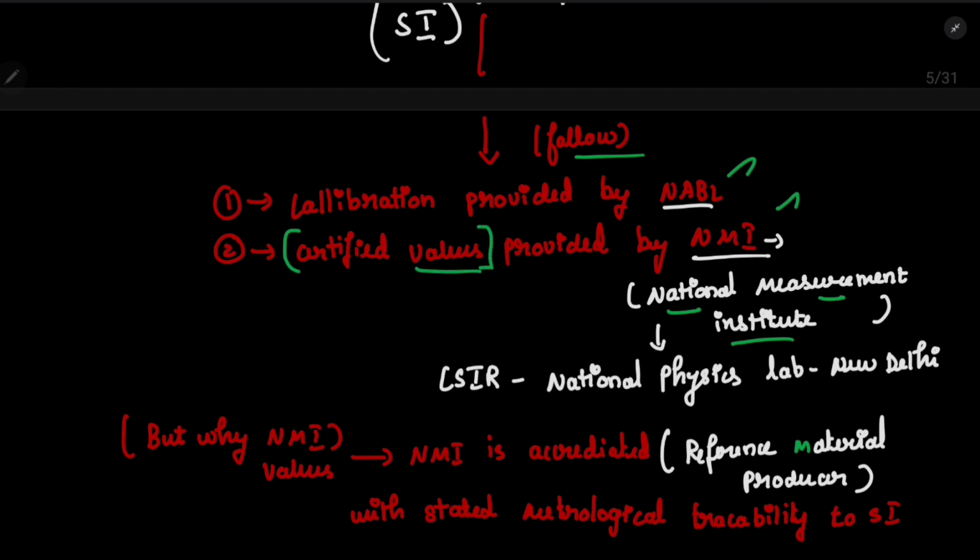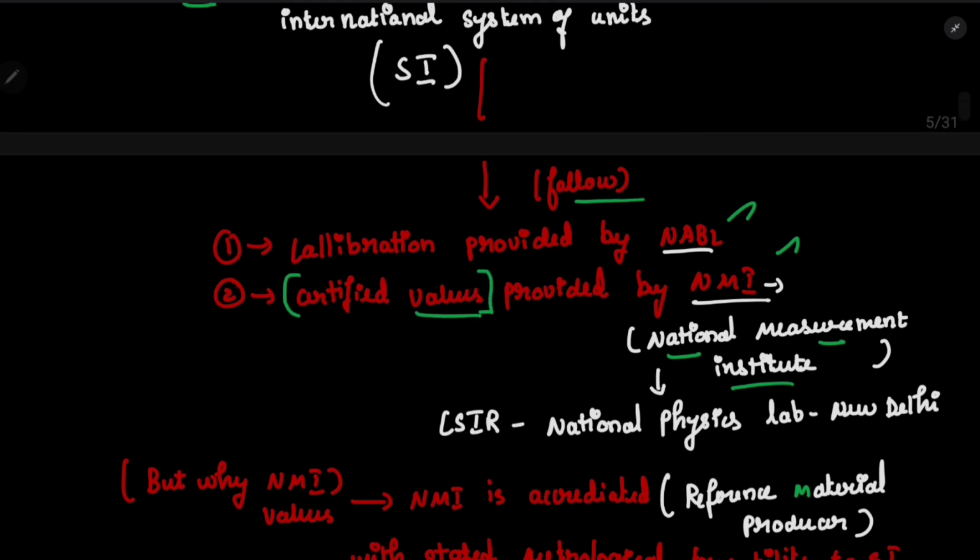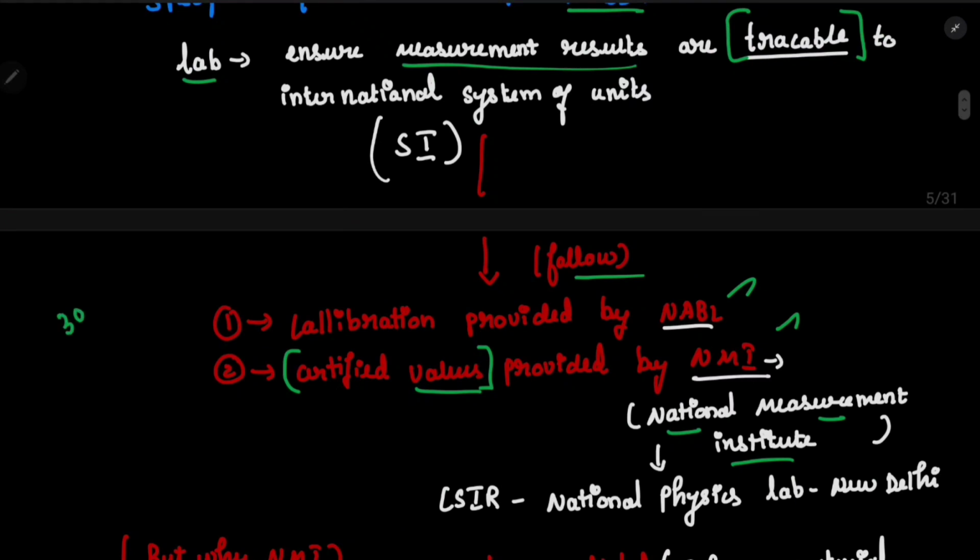Which means, if the 300 mg is a certified value, then this is considered as a standard. So if you have 150 mg or something, then you can compare this with the 300 mg. If it is less, then you can raise a complaint. So the standard, the certified values, are provided by the NMI, National Measurement Institute.